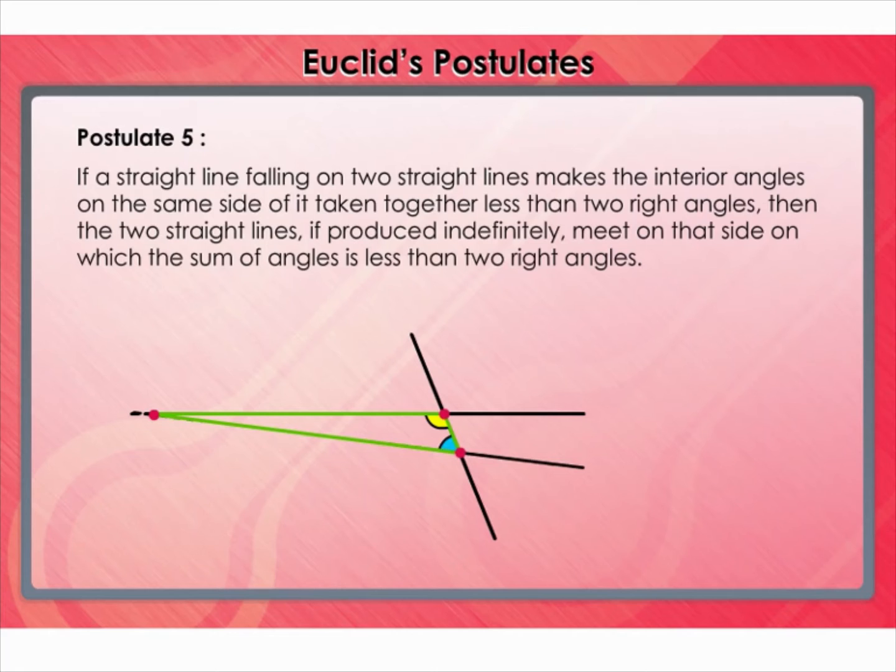If the sum of the interior angles is less than 180 degrees, then the lines are not parallel to each other. To verify this, we produce the lines further. These lines will intersect at one point and form a triangle. This is the reason why the sum of the interior angles is less than 180 degrees.